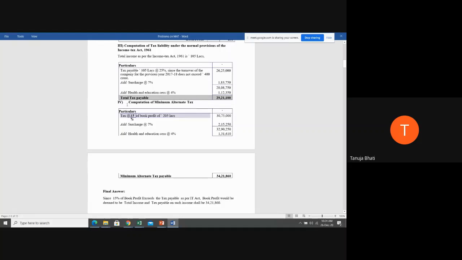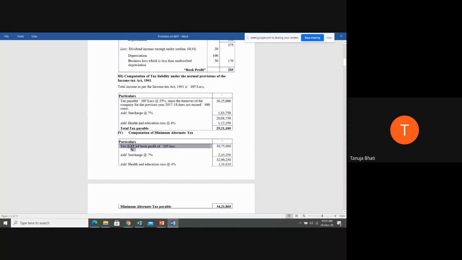Okay. Next, the fourth step is to compute the tax payable as per MAT provisions. So we know as per MAT provisions, tax is nothing but 15% of book profit. And book profit, we computed it to be 205. So 15% of 205 lakhs is 30 lakh 75,000. To that you will add surcharge. Why surcharge?